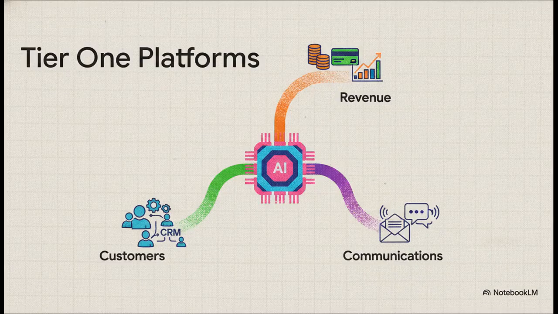As you perform this audit, I want you to remember this rule of three. You need to map your revenue systems, so billing and subscriptions, your customer systems, where your CRM and support pipelines live, and your communications, spanning both internal and client messaging. These three pillars form the absolute foundation of your business context. If your AI isn't deeply connected to those three things, it is flying entirely blind.